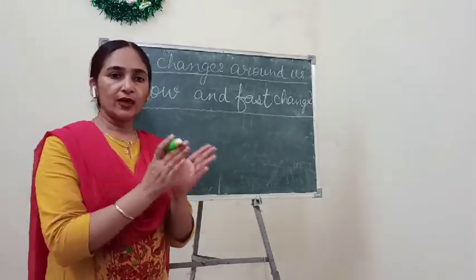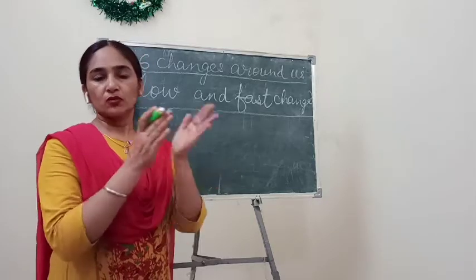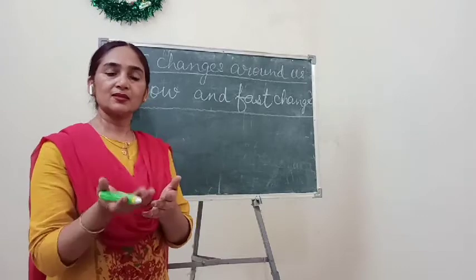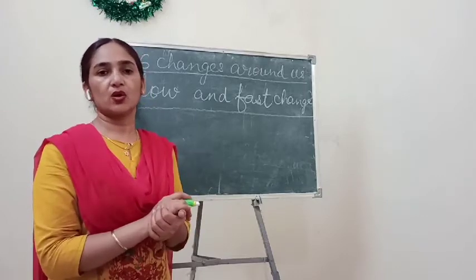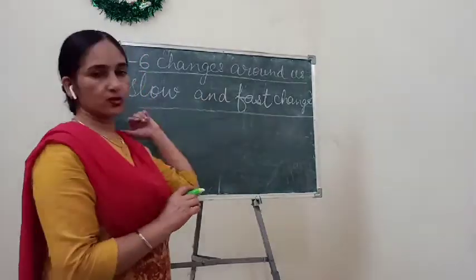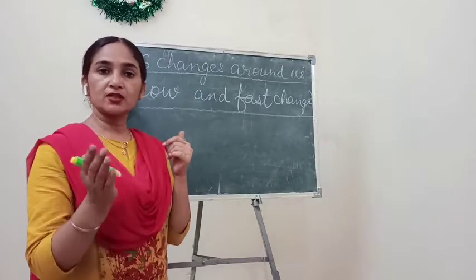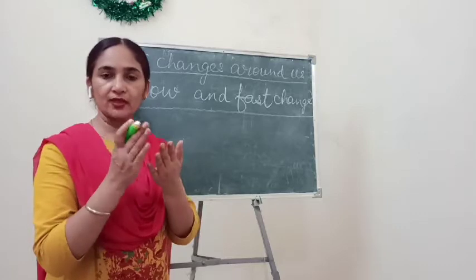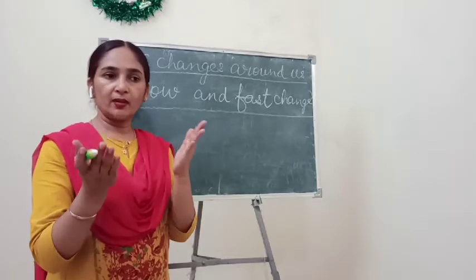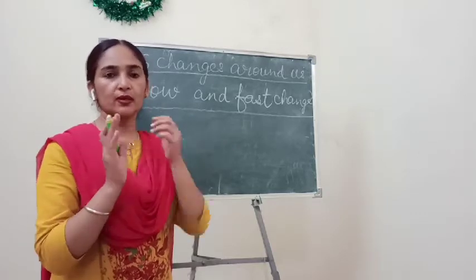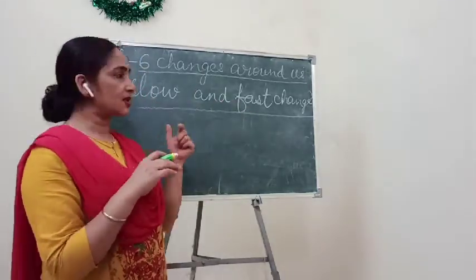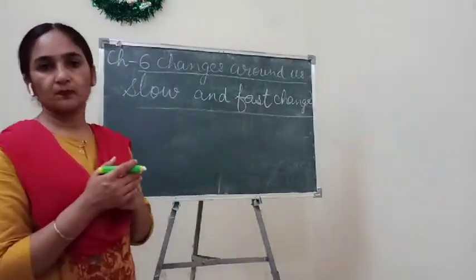So when one season changes to another season, this kind of change is also a slow change. Understand? Change in weather is a fast change. Weather can change within one minute or five minutes, so it comes under fast change. But change in season is a slow change.